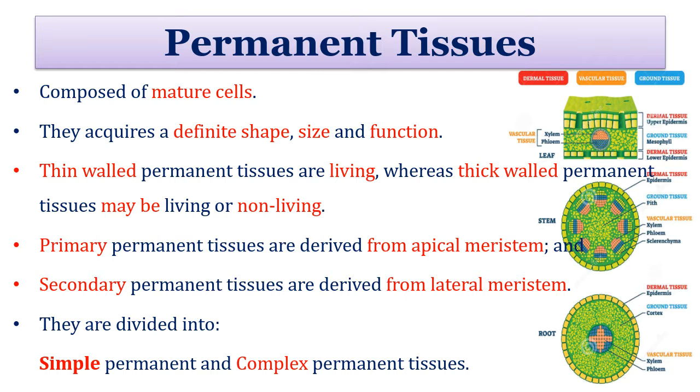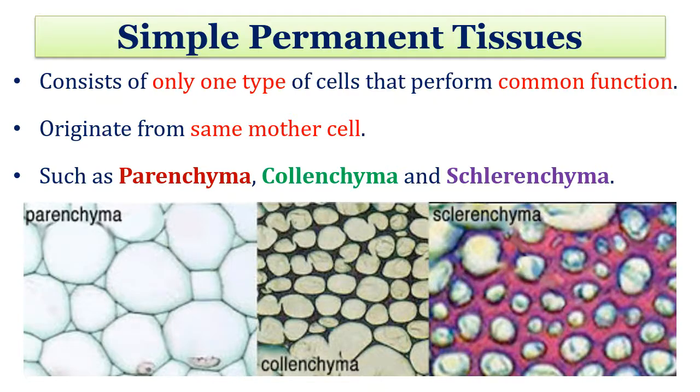Now the permanent tissues are derived from apical meristem. The apical meristem lies at the apex of shoot and root, so shoot apical meristem or root apical meristem. And the secondary tissues are derived from the lateral meristem. Lateral meristem is of vascular cambium and cork cambium type. As I already discussed in one of the flow charts, the permanent tissues are of two types, simple and complex. Now let's talk about the simple permanent tissues.